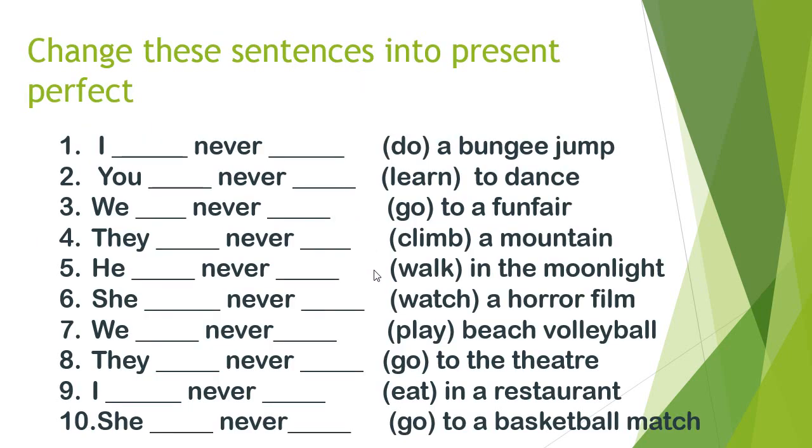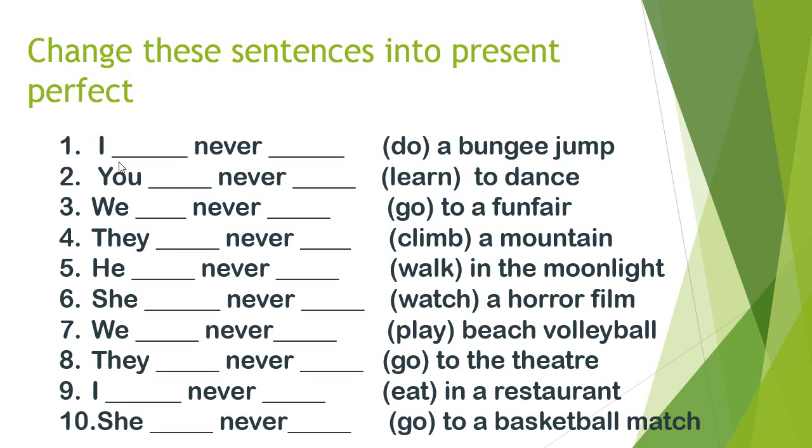Now let's look at the next exercise. Here we have to change these sentences into present perfect. So after I, you, we, they, you have to write have or has, and you have to change the verb in the brackets into the third form.